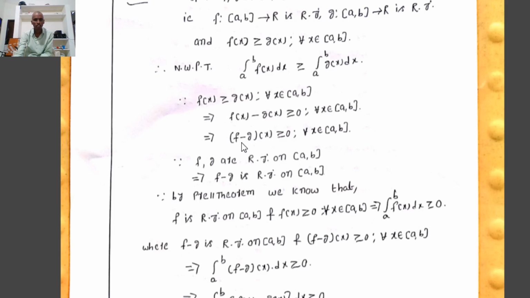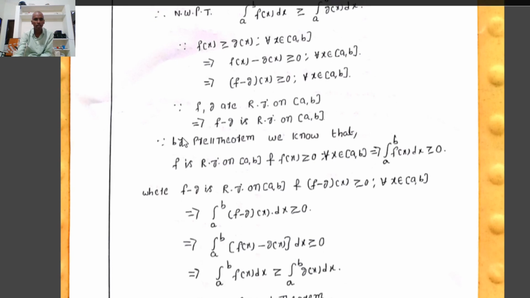That implies (f minus g)(x) is greater than or equal to 0 for all x in [a, b].